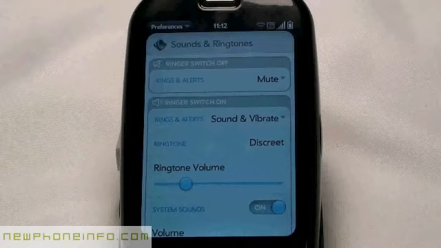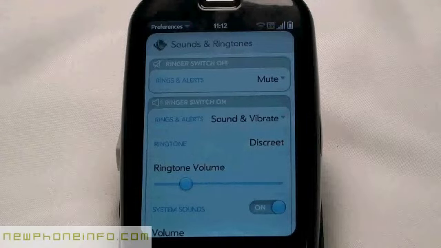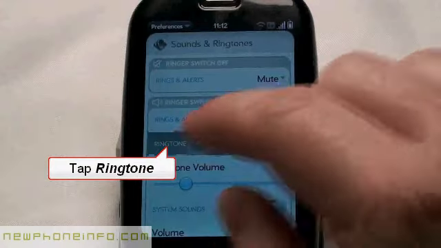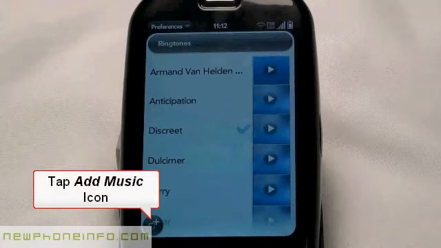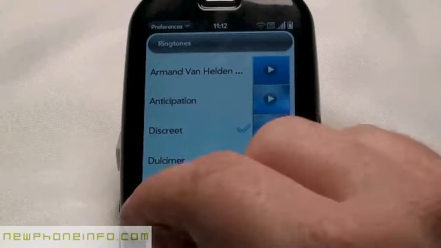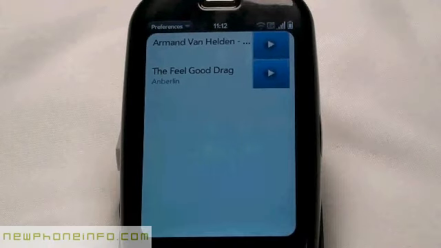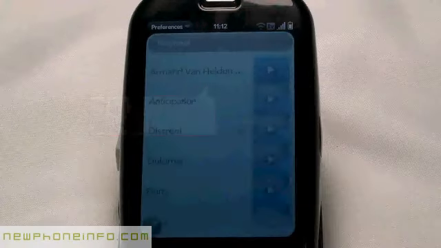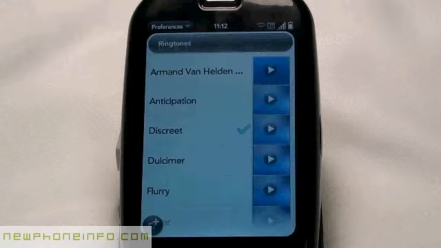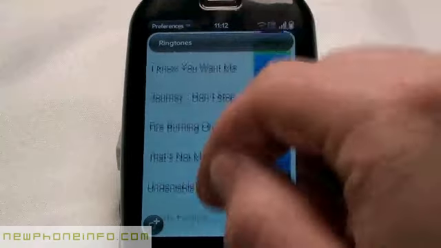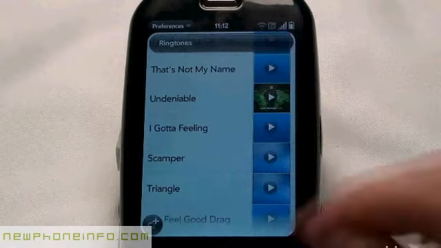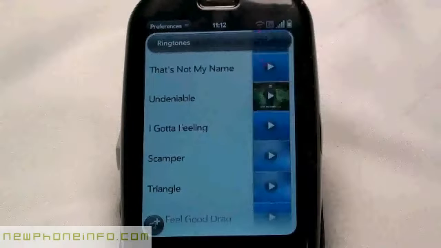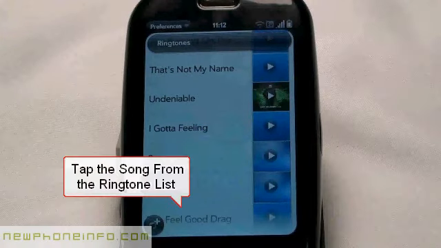If you wish to add music as a ringtone, tap the ringtone icon, tap the Add Music icon, and then tap the song you wish to add. After a few seconds, it will be added to your list. Tap that song to add it as a ringtone.